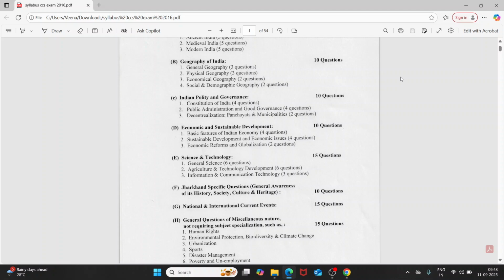Not requiring subject explanation, such as human rights, environmental protection, biodiversity and climate change, urbanization, sports, disaster management, poverty and unemployment. Okay, that's now for the today.